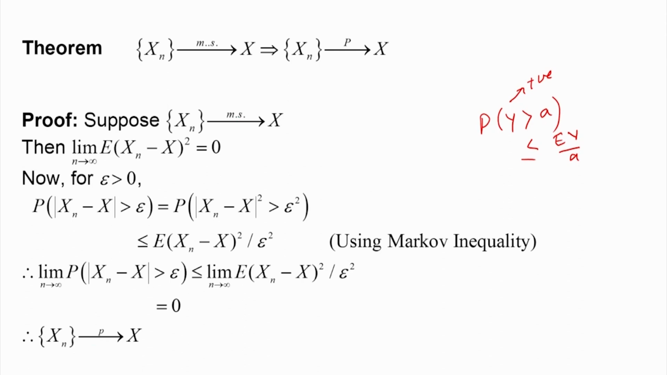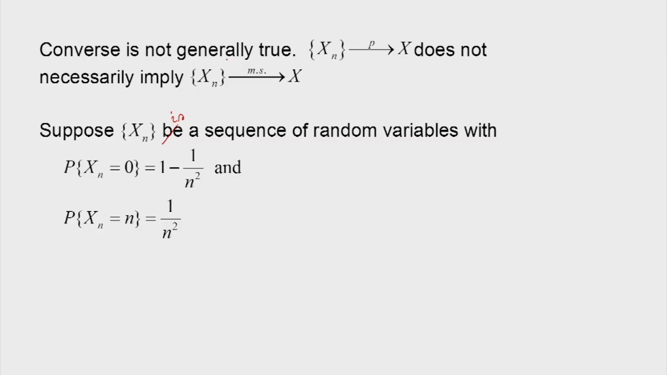Very important result. The converse of the theorem is not generally true. X n converging in probability to x does not necessarily imply that x n converges in mean square sense to x. Suppose x n is a sequence of random variables with probability of x n equal to 0 being 1 minus 1 by n square, and probability of x n equal to n being 1 by n square.